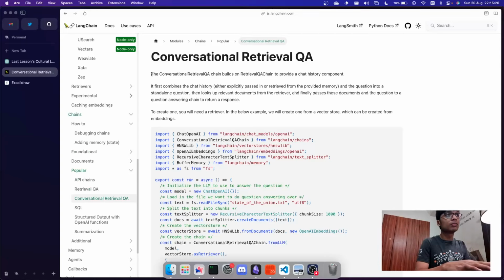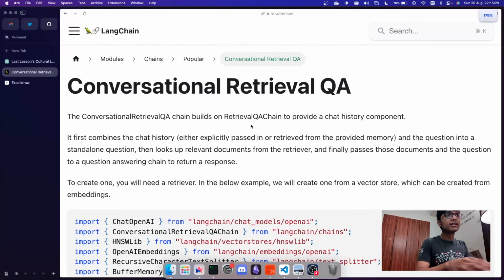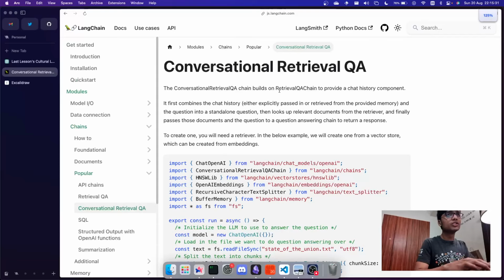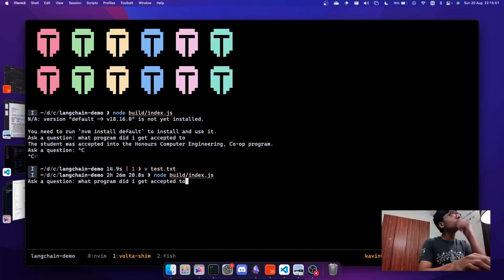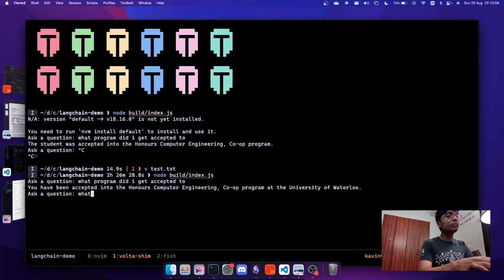If we talk about the description over here, it says conversational retrieval QA chain builds on the retrieval QA chain. Retrieval QA chain is to get the data back, and then you can ask a question from it. Conversational makes it conversational because it has a chat history. So for example, if I had run this over here, what program did I get accepted to? Let me think. Yeah, let me do this, and then I will have the memory of what question I had asked before. What question did I ask before?